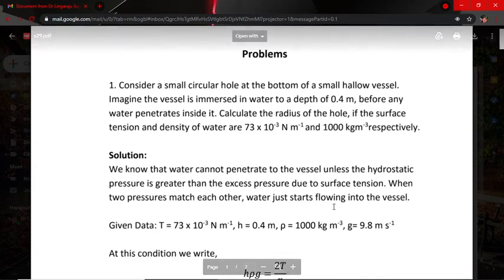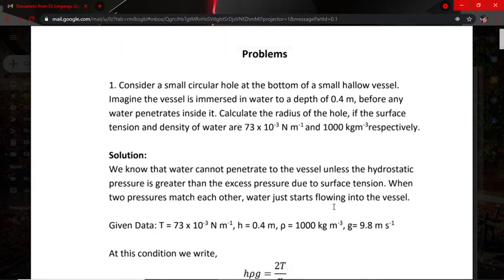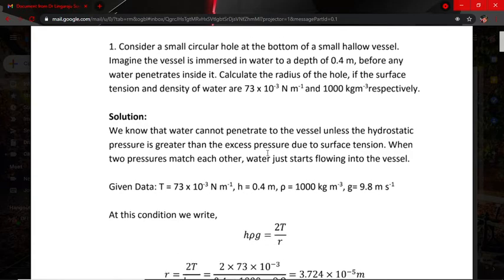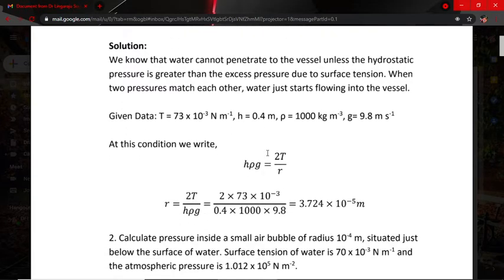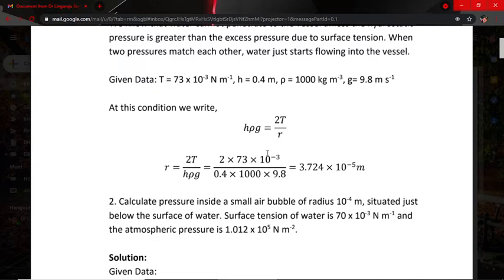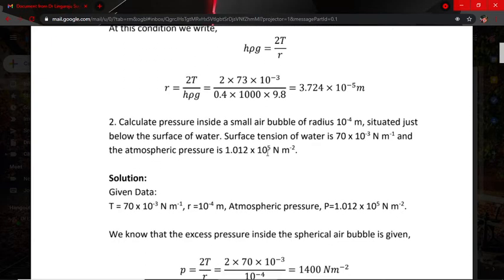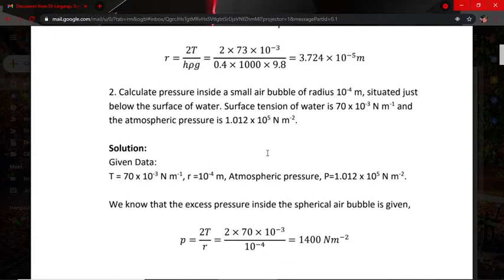So here you can calculate the radius of the hole if it is immersed in a water surface. Next we go to the second problem. Calculate the pressure inside a small air bubble of radius 10 to the power of minus 4 meter situated just below the surface of water.